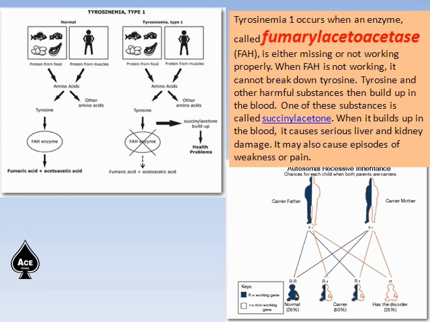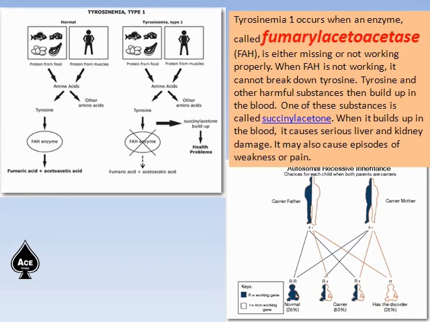I am showing you the picture on the right side, the left panel, tyrosinemia type 1: protein from food and protein from muscles, amino acids. And in the case of tyrosine, the FAH enzyme is absent, fumaric acid and acetoacetic acid are not formed, and tyrosine level increases. It becomes succinylacetone buildup and the health problems occur.